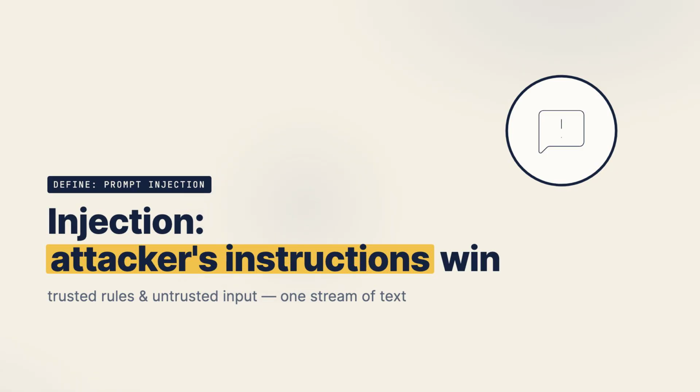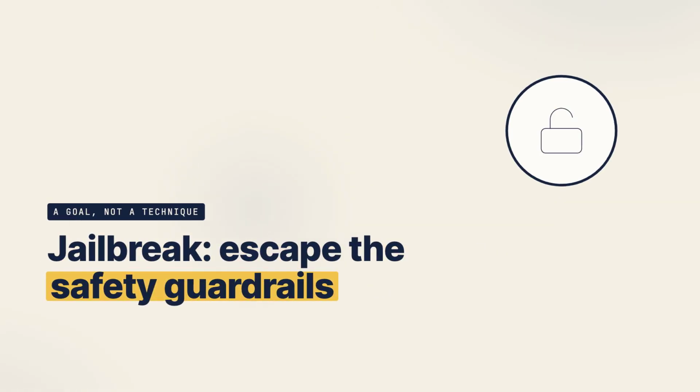Now let's talk about jailbreaks and system prompt leakage. Jailbreaking is a flavor of injection with a specific goal. It's not trying to hijack a feature, it's trying to escape the model's safety and policy guardrails, to make it produce content it was aligned to refuse. So hold this distinction. Direct injection is the technique, and jailbreaking is one objective you can aim that technique at.